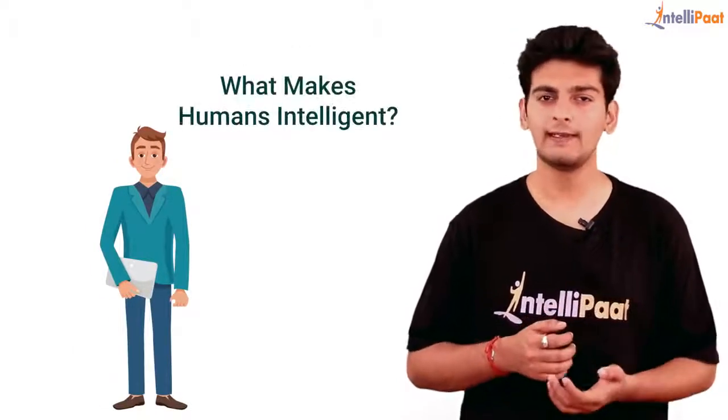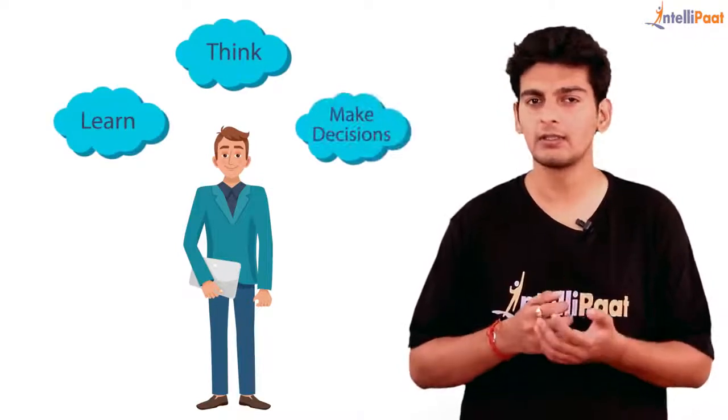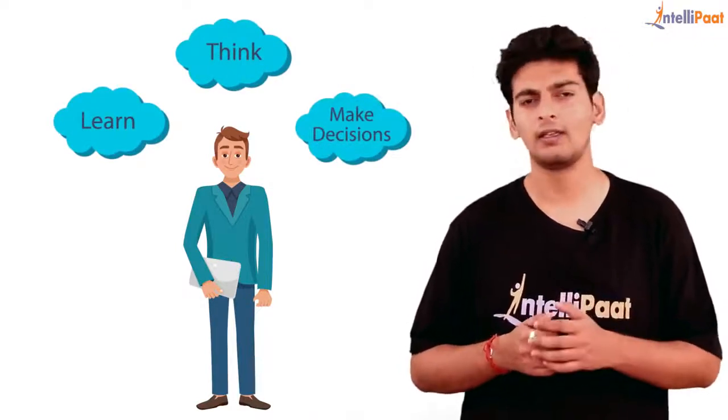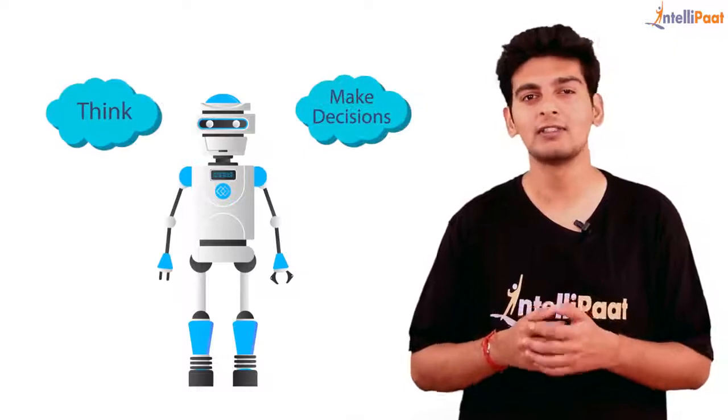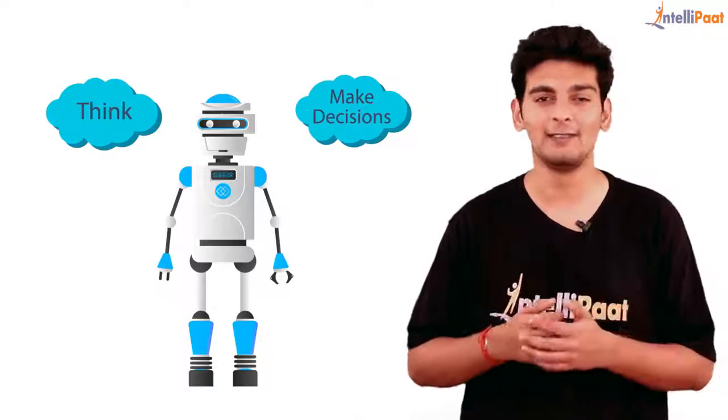So I'll start off by asking a very simple question. Tell me, what is it that makes humans intelligent? Well, we as humans can think, learn and make decisions, and that is what makes us intelligent. Now imagine if machines can show human-like intelligence, a machine which can think and make decisions like humans. That is truly amazing, isn't it?